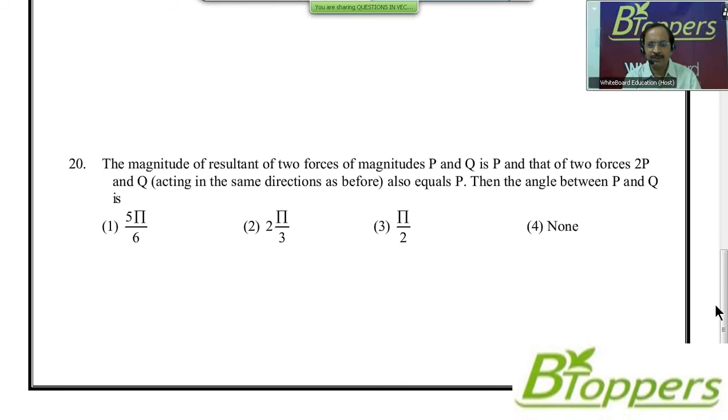That means in the first case, the magnitudes of the two forces are P and Q, and you may assume theta to be the angle between the two forces. Second case, the magnitudes of the two forces are 2P and Q, the angle between them is again theta, same. That means the angle between the two forces is theta in both cases, because it is given that the directions of the two forces are not changed. Only the magnitude of the first force is doubled.